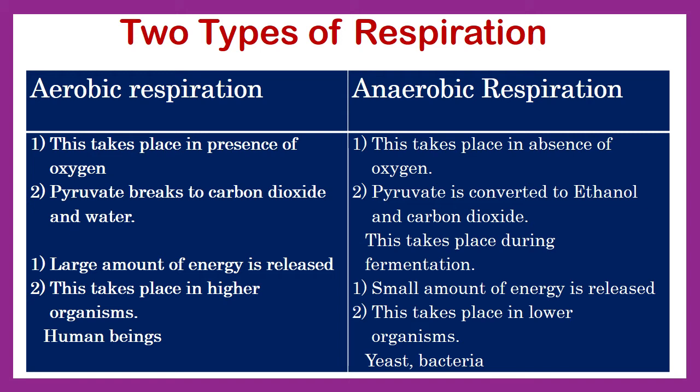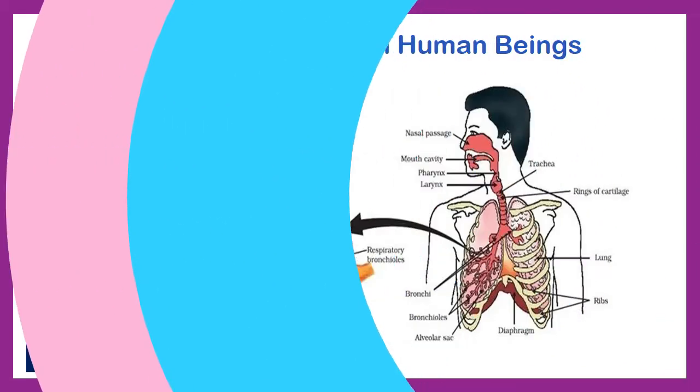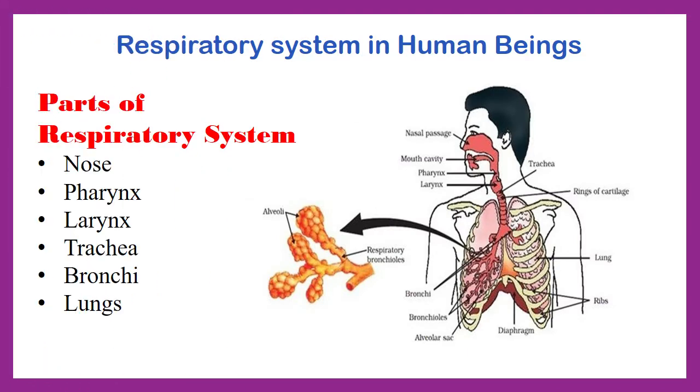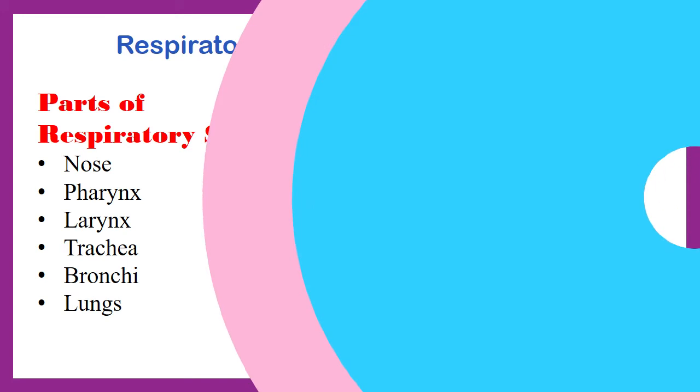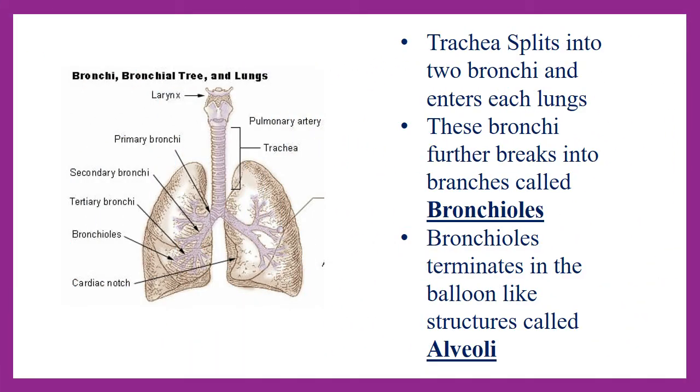Aerobic respiration takes place in higher organisms, for example, human beings, while anaerobic respiration takes place in lower organisms like yeast and bacteria. Now let us see the respiratory system in human beings. In human beings, one special system is designed for respiration. The parts of this respiratory system are nose, pharynx, larynx, trachea, bronchi, and lungs. The trachea, when it reaches the lungs, splits into 2 branches, which are called bronchi. One bronchus enters into each lung.